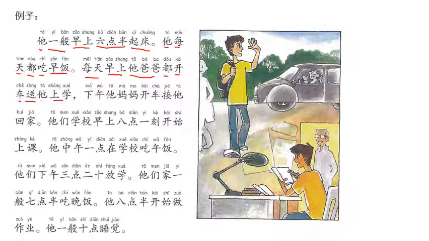So every day in the morning, his dad always drives and drops him off to attend school. 下午他妈妈开车接他回家. So in the afternoon, 下午他妈妈 his mum 开车 is to drive, 接 that's to pick up. So 送 over here, drop off. 接 that's to pick up. 他回家 to pick him up to return home.